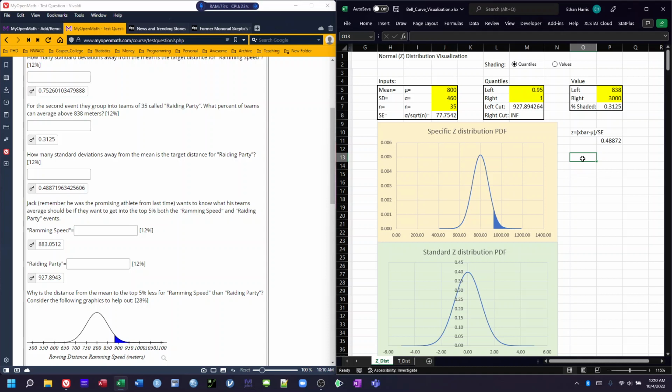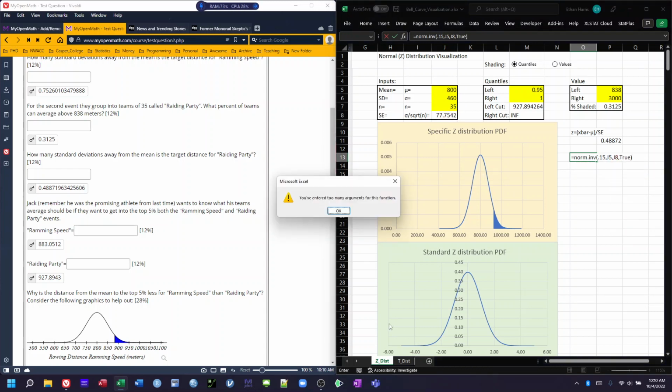Now, for the quantiles, there's actually a cool equation for it as well. We can do equals norm.inverse and open a parenthesis. Now instead of giving us a critical point, it wants a probability. Norm.inverse always measures things from the left and takes you to whatever percentage you want. So if we did norm.inverse here, let's do the bottom 15%, comma, the mean, comma, standard deviation.